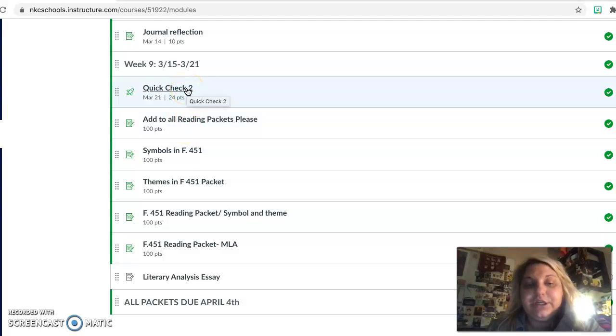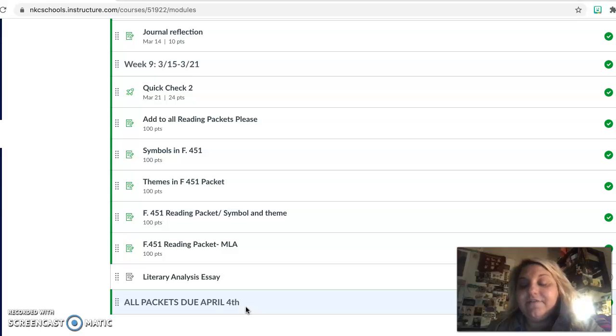taking your quick check too. And then next week, we will be starting our literary analysis essay, which is our final make for this unit. All packets are due April 4th. So this is our last time in class to use class time to fill these out. Then they become homework. And next week, we'll start our paper.